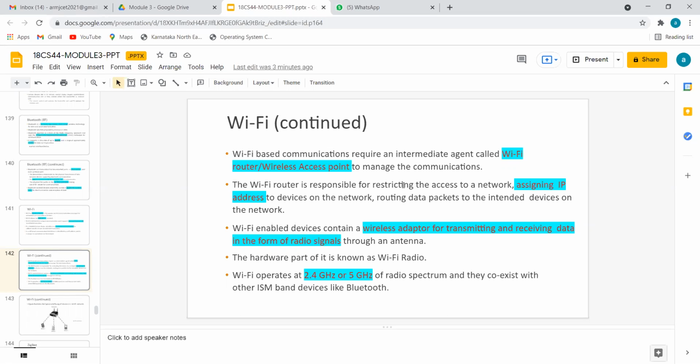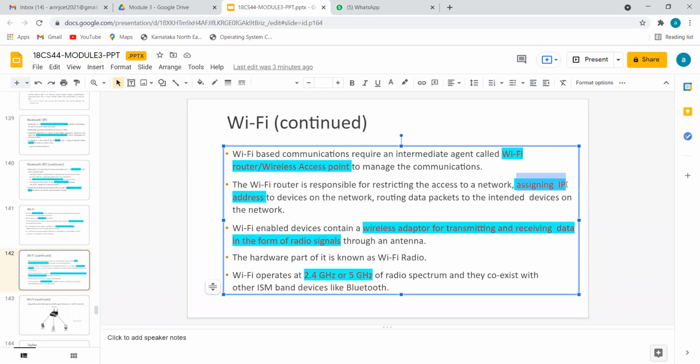Also, it will restrict some access. In our college, let's say the students are not allowed to download video files. If a person is registered as a student, he should not download video type files or some images like that. So using that IP, we can make a restriction. If a particular IP is given to a student, then for that IP we can also impose restrictions. That makes Wi-Fi more effective.